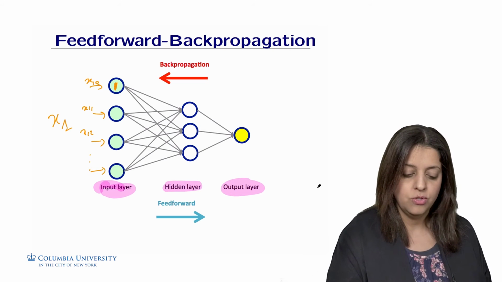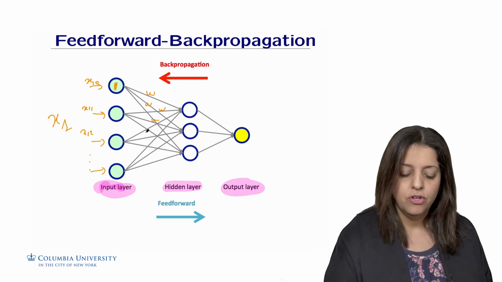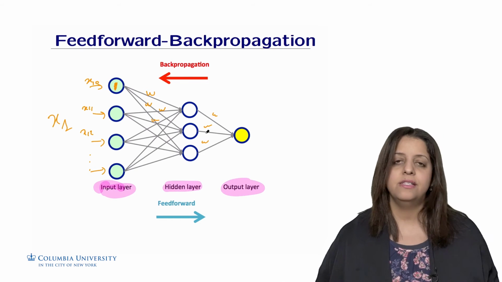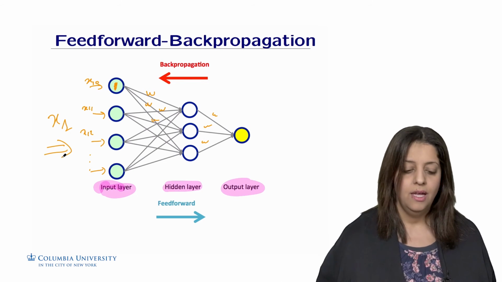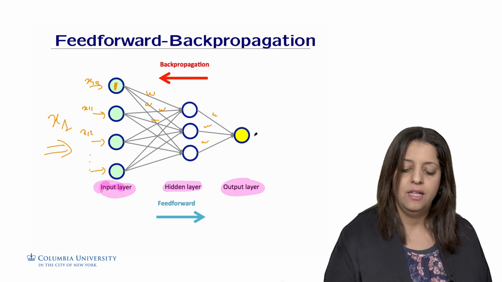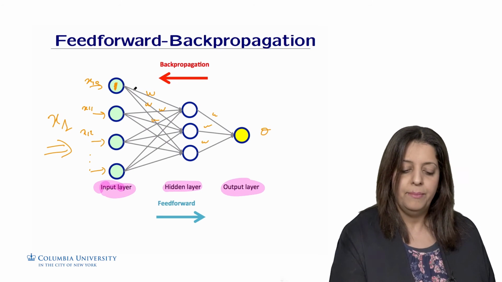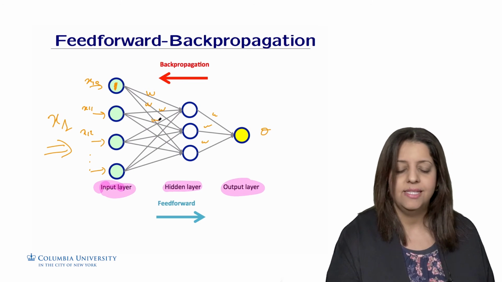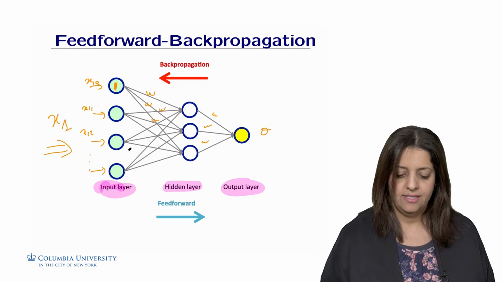The idea is to start with some random or small weights for all these connections. We have weights here as well. When we feed forward the data, so data comes in from the left-hand side, we calculate the output, O, associated with this data based on these weights. We do all the work of computing the weighted sum and passing it through the logistic function or the hyperbolic tangent function, etc.